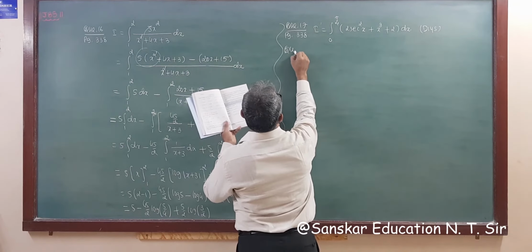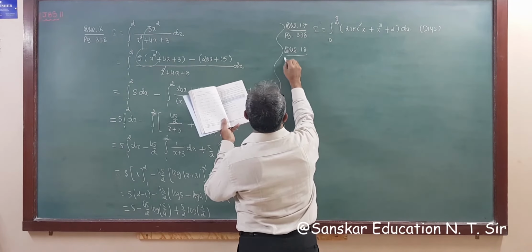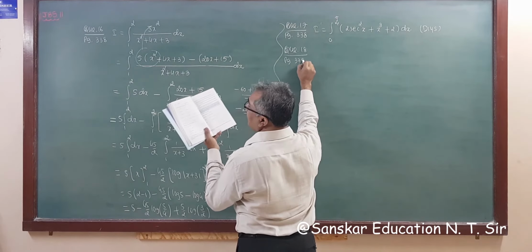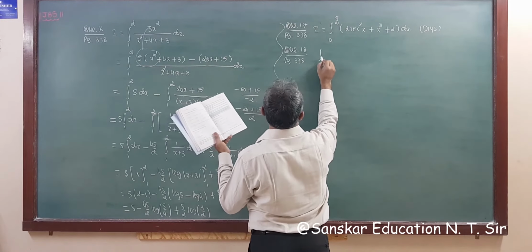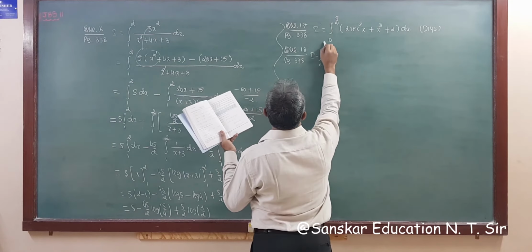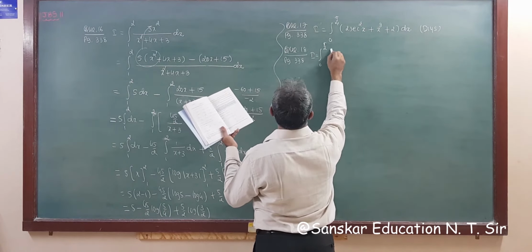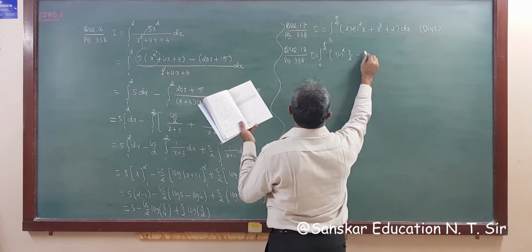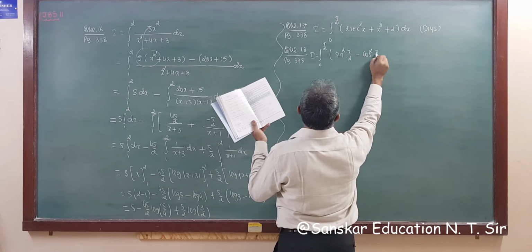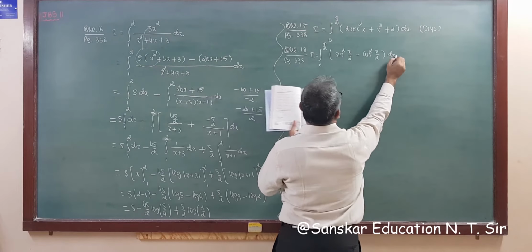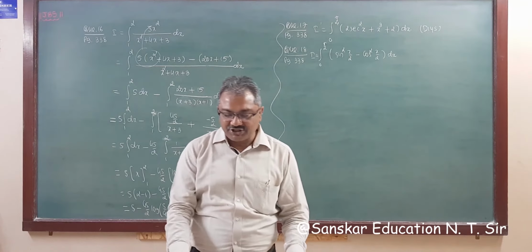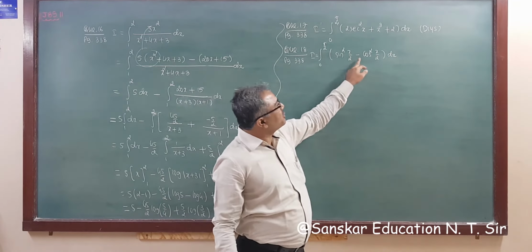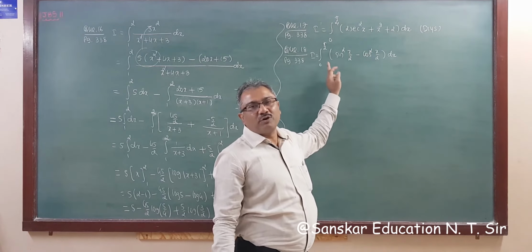So the next question is question number 18, page 338. Integration I is equal to 0 to pi by 2 of sin square x by 2 minus cos square x by 2 dx. This is also a very easy question. If you take minus common, then this is the formula for cos 2 theta.